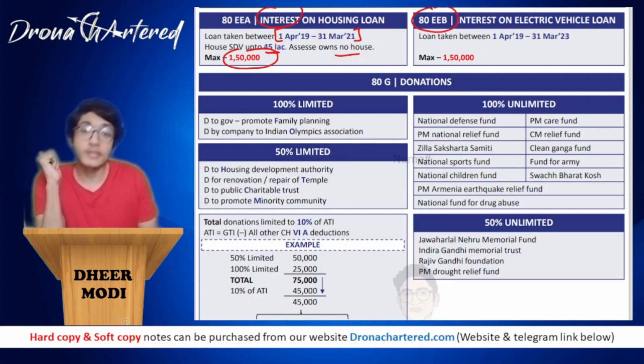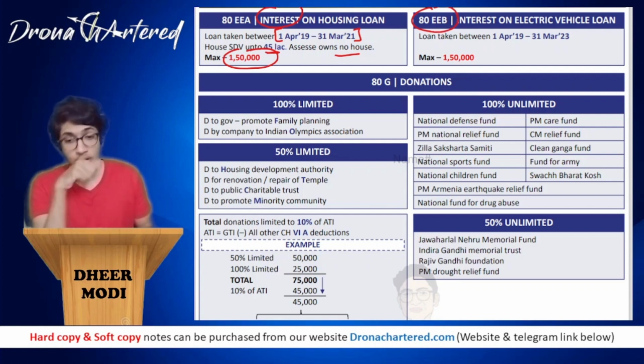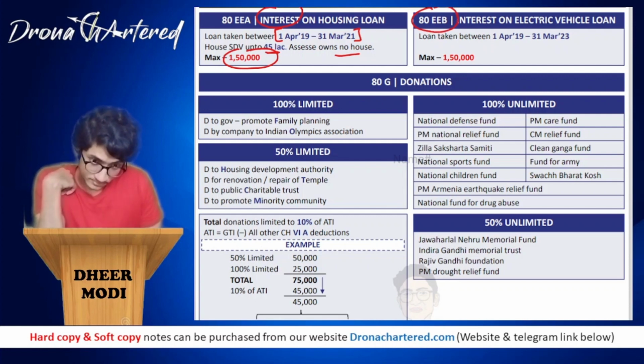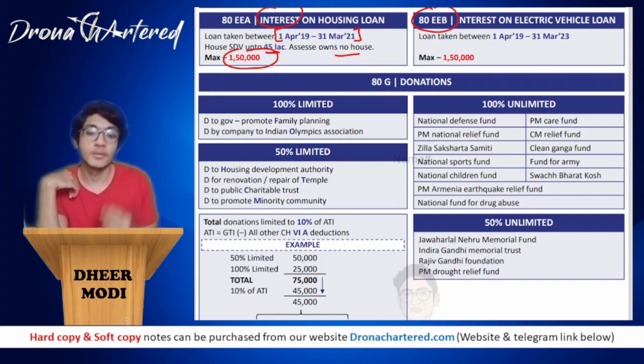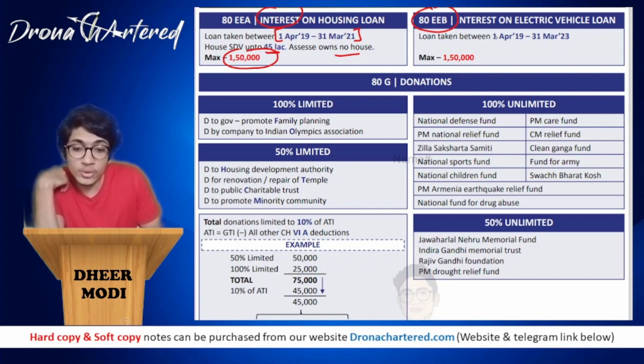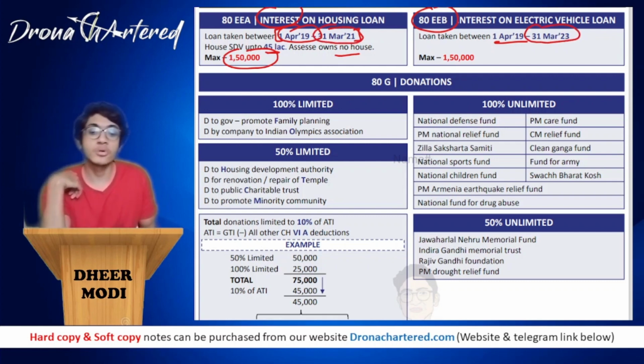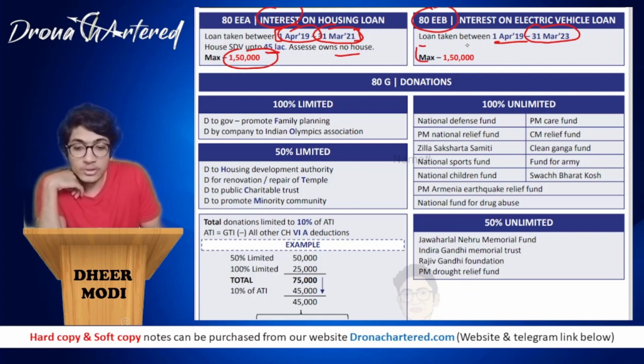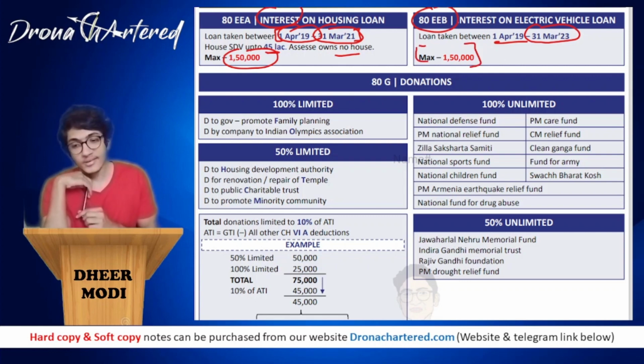Coming to the next section, that is section 80EEB. 80EEB talks about interest on electric vehicle loan. So how do you learn this? It is electric vehicle, so EEB, electric vehicle, that is interest on electric vehicle loan if the loan is taken between 1st April 19. Remember over here also it is 1st April 19, but over here it is 31st March 2023, while over there it is 31st March 2021. So 1st April 19 to 31st March 2023 in case of electric vehicle loan. Over here also your deduction is 1,50,000 on the interest component.